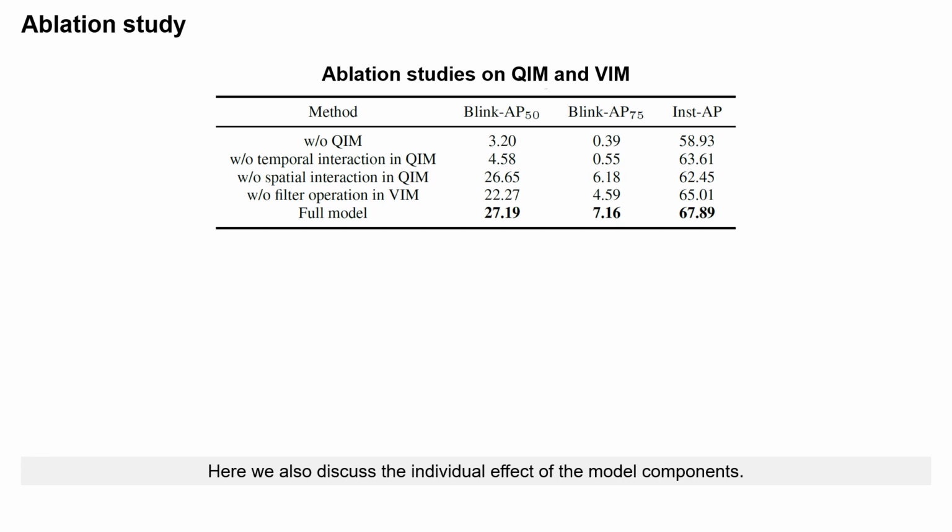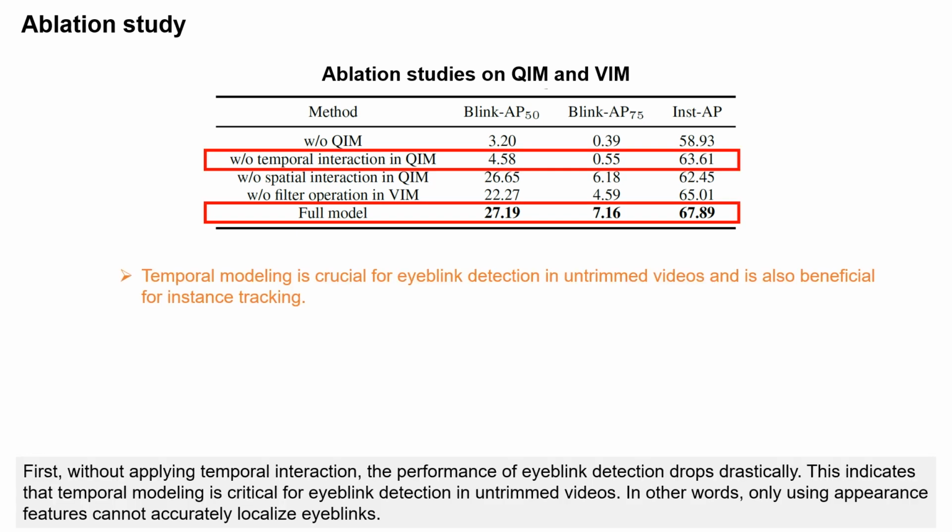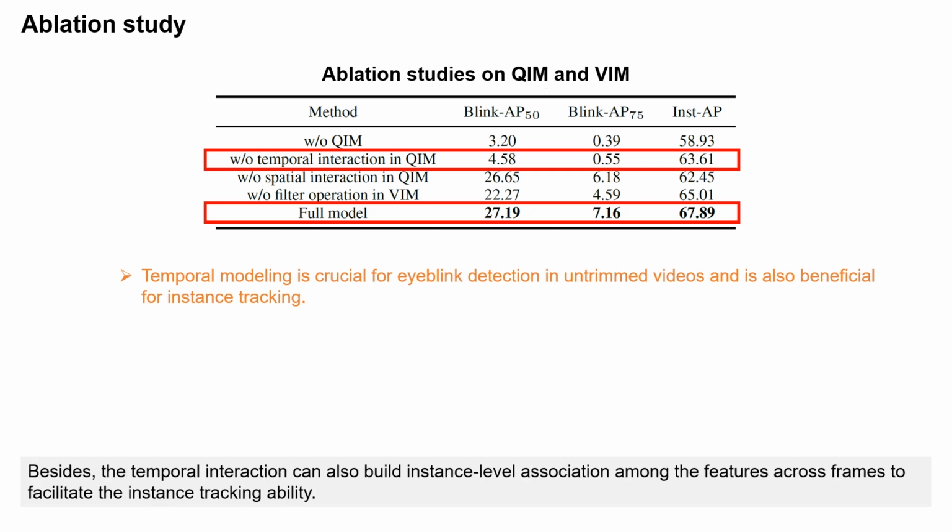Here we also discuss the individual effect of the model components. First, without applying temporal interaction, the performance of eyeblink detection drops drastically. This indicates that temporal modeling is critical for eyeblink detection in untrimmed videos. In other words, only using appearance features cannot accurately localize eyeblinks. Besides, the temporal interaction can also build instance-level association among the features across frames to facilitate the instance tracking ability.